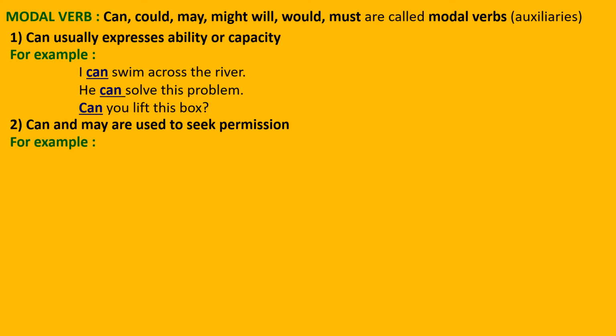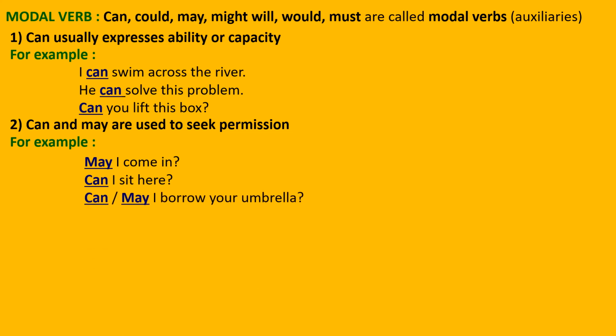Next, can and may are used to seek permission. You usually say, when you come in, you ask the teacher, may I come in? When you want to sit somewhere where others are seated, you will ask them, can I sit here? May and can are both used to take permission. Can I borrow your umbrella? Or may I borrow your umbrella? Both are correct.